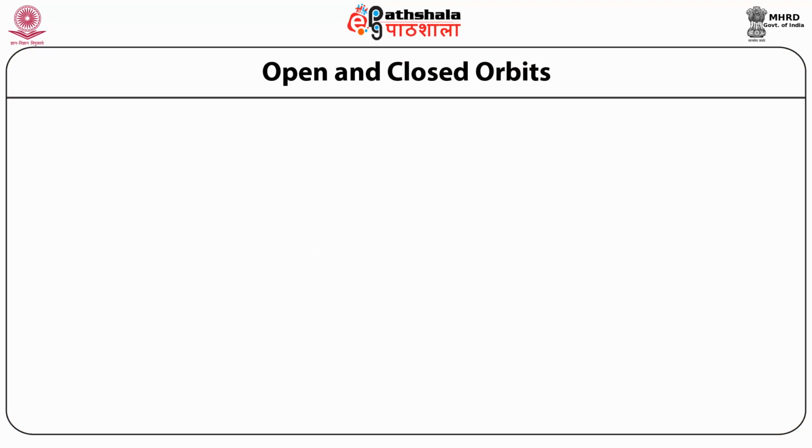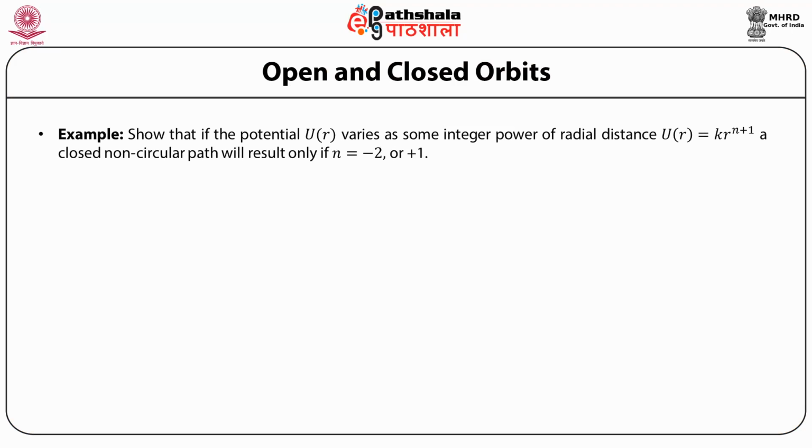Let us consider an example. The example is to show that if the potential U of r varies as some integral power of the radial distance, that is U of r is equal to k multiplied by r to the power n plus 1, then a closed non-circular path will result only for the values of n equal to minus 2 or plus 1. To see this, let us write r in terms of u.